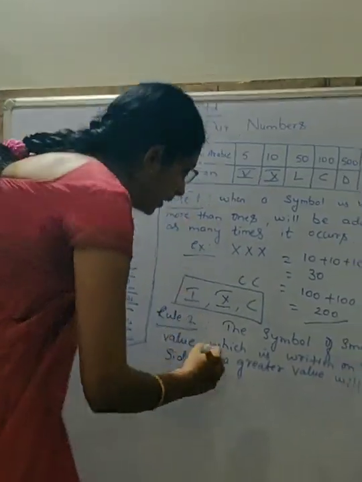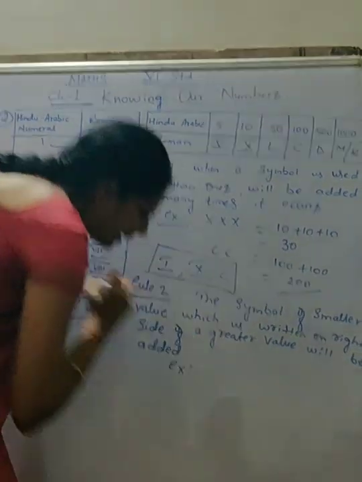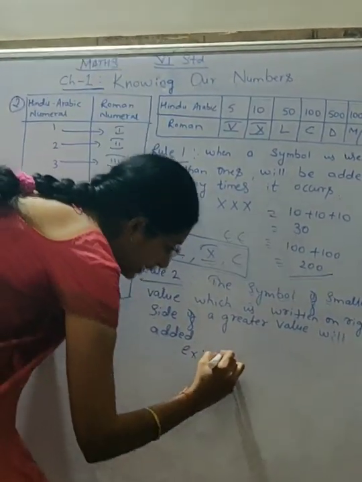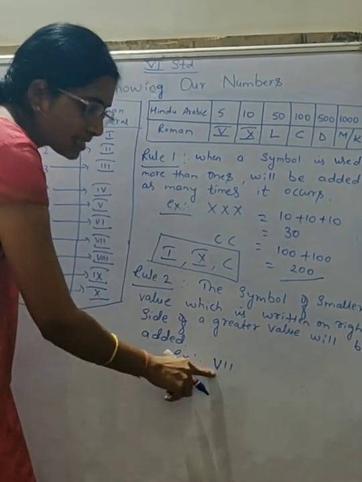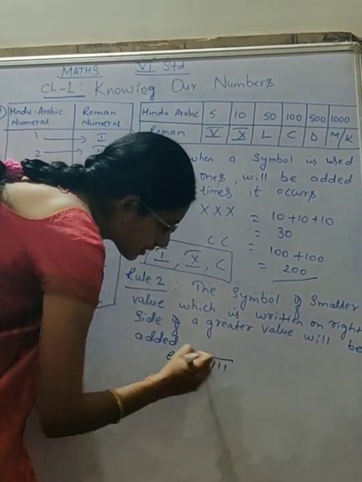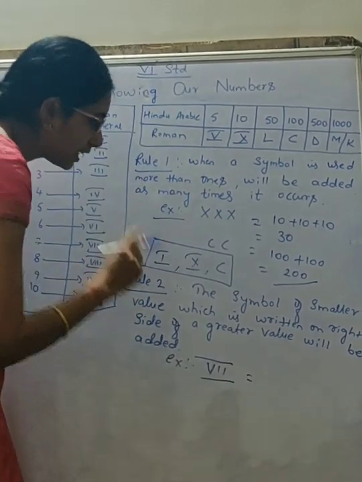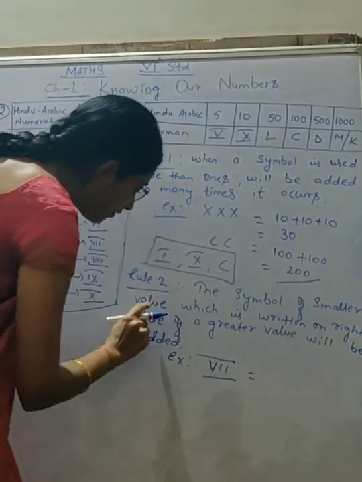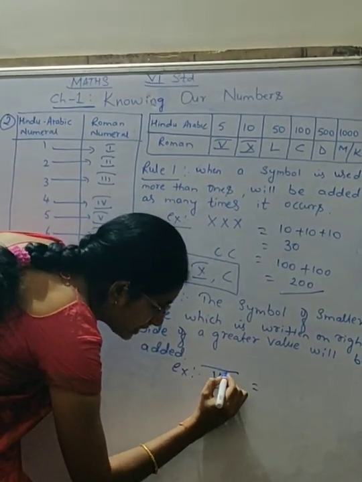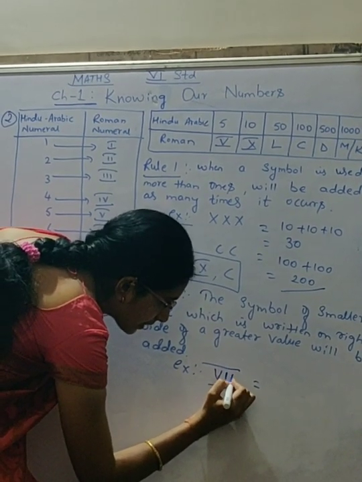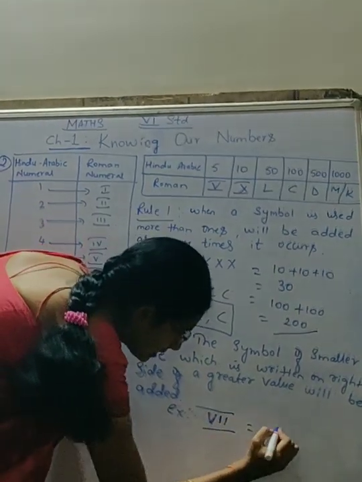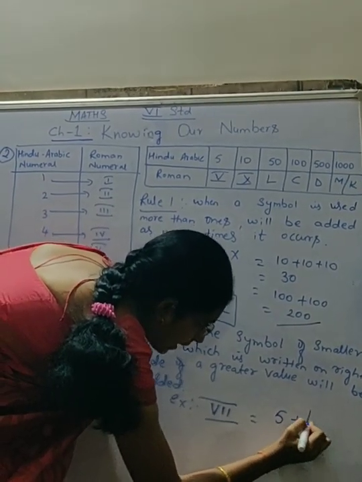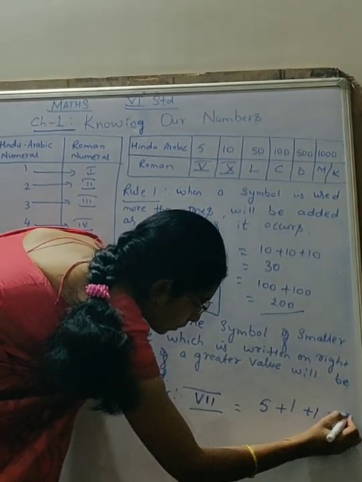Okay. For example, you can understand through this example. How much is this? 7. Yes. Now see, the symbol of smaller value. Here the smaller value is this one, correct? Now this one I will express in Hindu-Arabic, that is 5 plus 1 plus 1 is equal to 7.